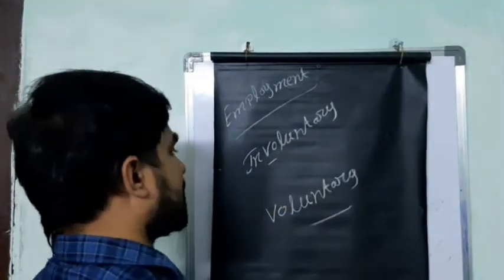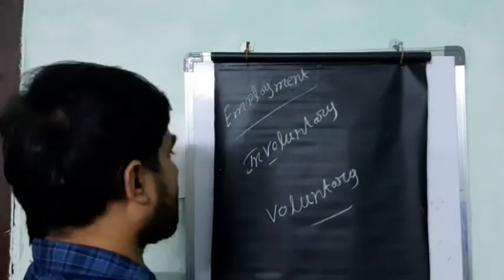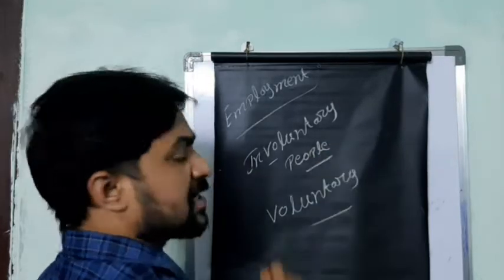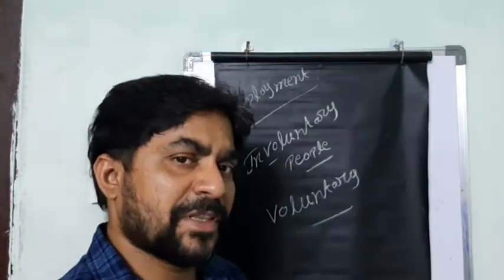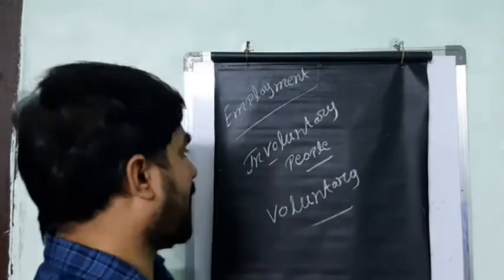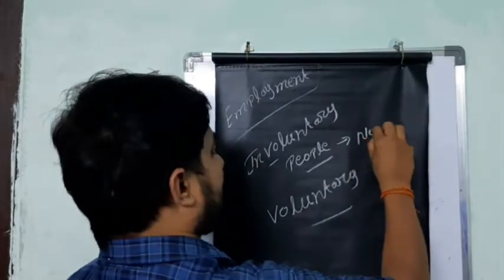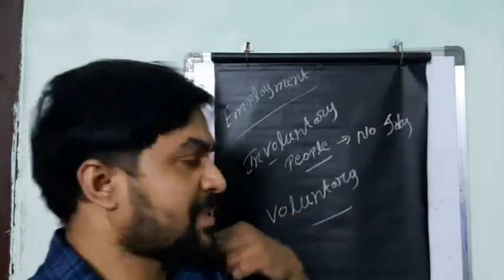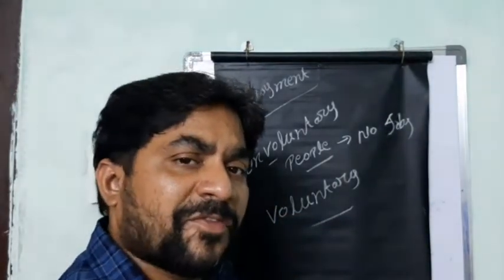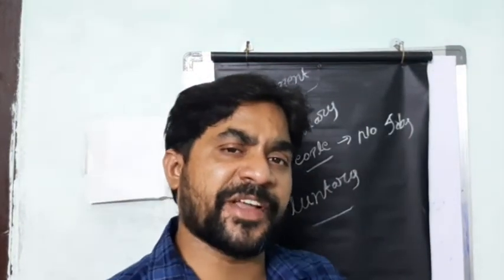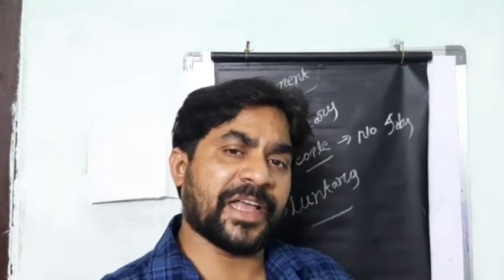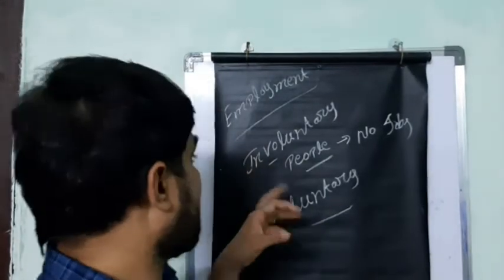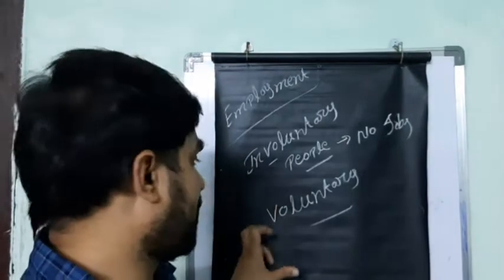Involuntary unemployment means that in society, people have a lot of interest in doing a job, but there are no jobs in the country. People are willing to work, they are willing to do any job because of poverty or other reasons, but there are no jobs in the economy or the country. That is called involuntary unemployment.